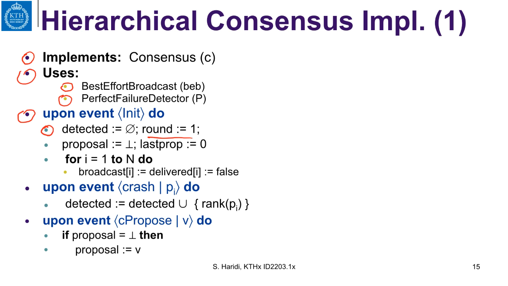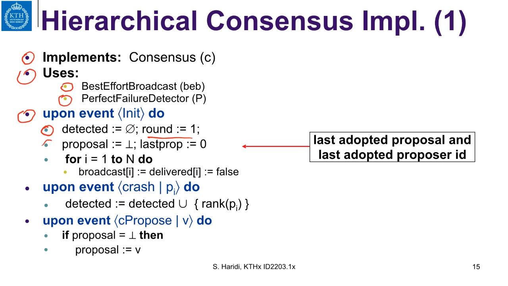There is no current proposal, and the last proposal adopted is 0. So here you always store the last adopted proposer and the last adopted proposer ID.